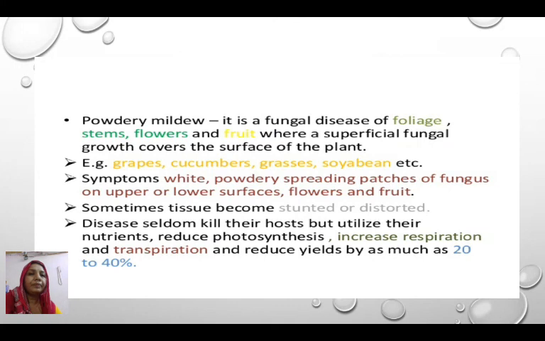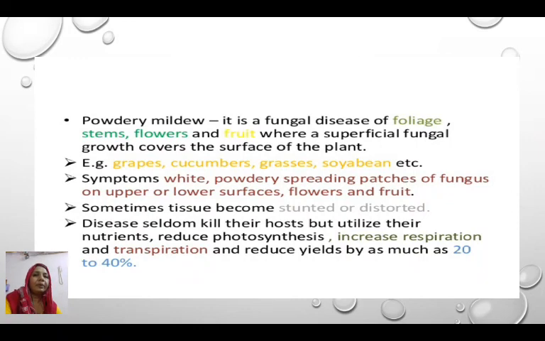infected fruit. The next disease is powdery mildew. Powdery mildew is a fungal disease of foliage, meaning leaf and stems. This disease is present on the stem, flower, leaf and fruits, where a superficial fungal growth covers the surface of the plant.